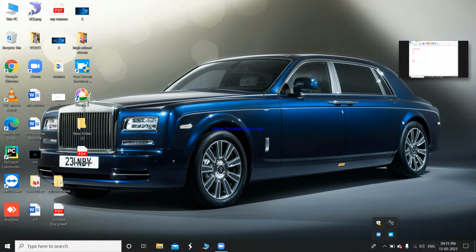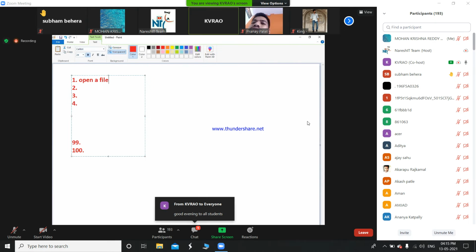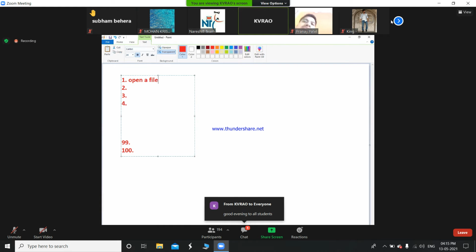A file contains a collection of records. From the file I want to read some records, so I open a file, because the file contains some records.